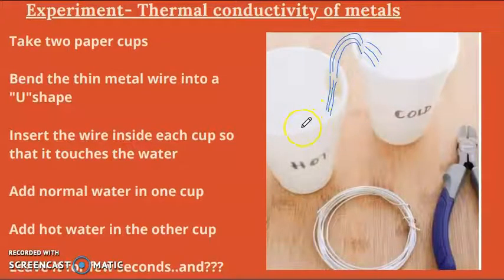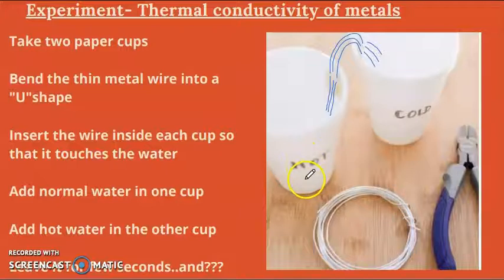There's one more experiment that can be done: you take a metal rod and get it firmly tied to a stand, and keep a lighted candle at one end of the rod. Gradually, at the other end of the rod, you will feel the heat.